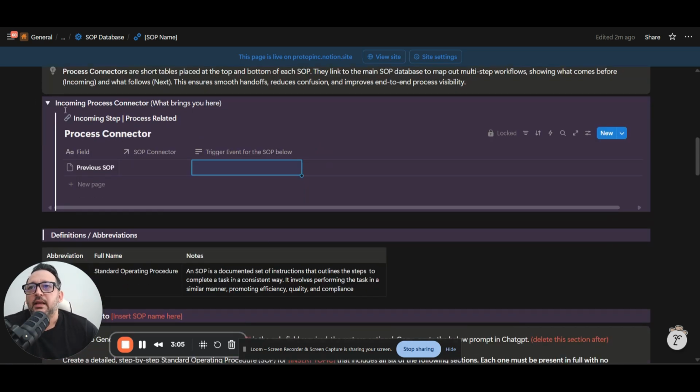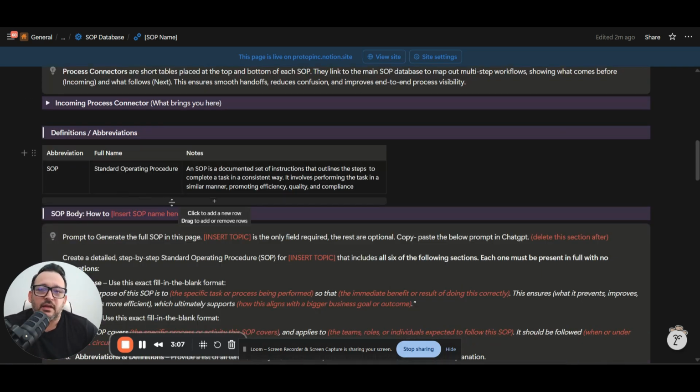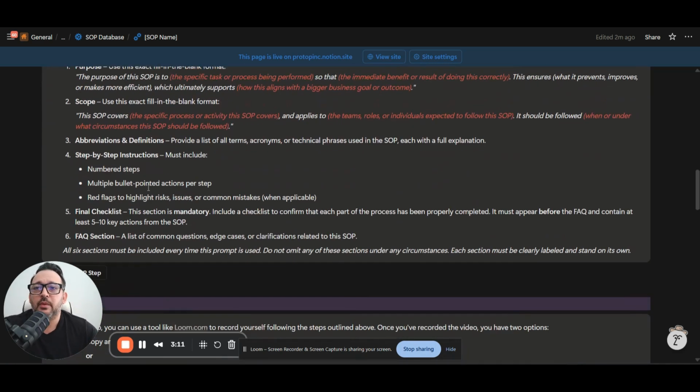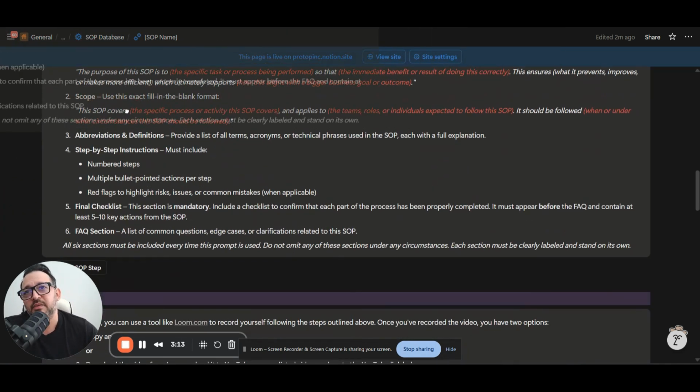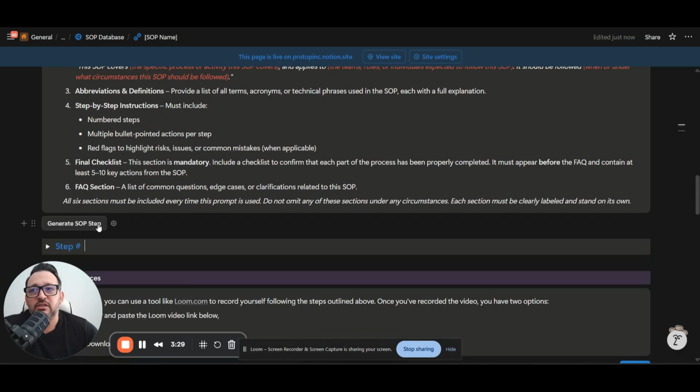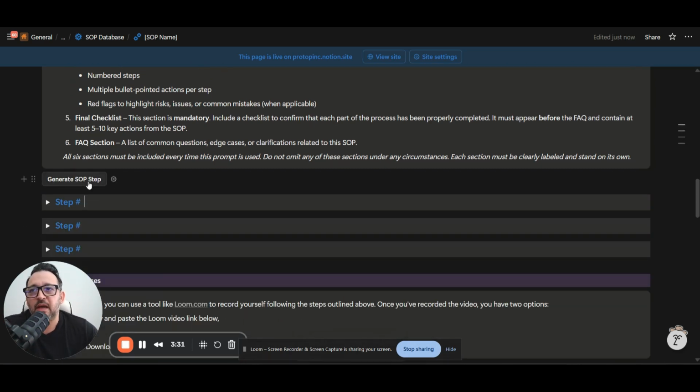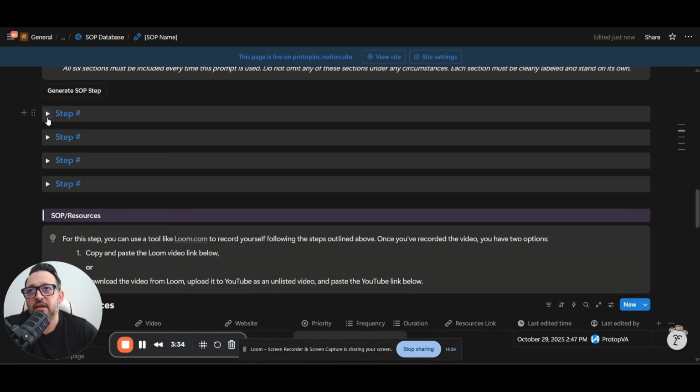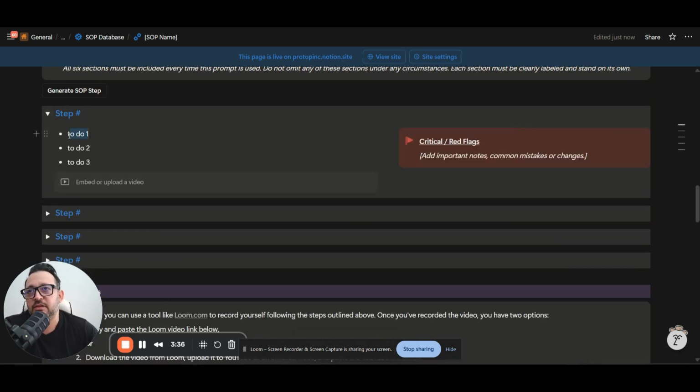Okay. Now, let's go over the rest of the standard operating procedure. You have the definitions of the standard operating procedures. You have the standard operating procedure body. This is a ChatGPT prompt that basically gives you as a result or output all the information that you need to include in this standard operating procedure template. Okay, I'll show you in a minute, but you can literally just click here and you get a new step, new step, new step. Now you click here, and as you can see, there's multiple steps here.